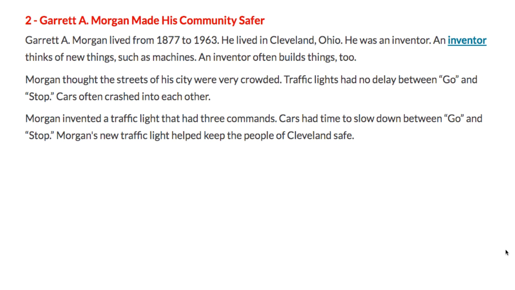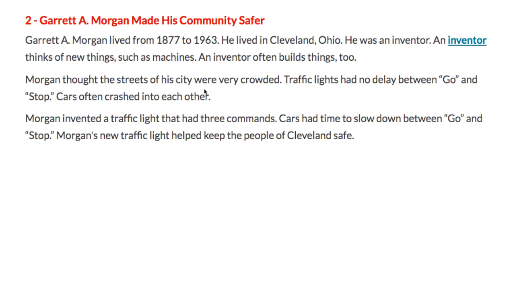Let's see who can fix it. Our next heading, Garrett A. Morgan made his community safer. Garrett A. Morgan lived from 1877 to 1963. He lived in Cleveland, Ohio. He was an inventor. An inventor, this is an important word, we know because it's bolded in a different color, and it was one of the vocabulary words I talked about. An inventor thinks of new things, such as machines. An inventor often builds things too.